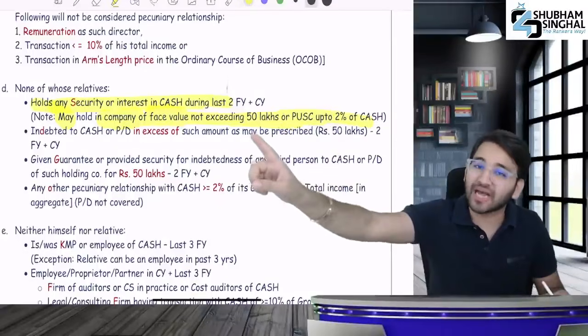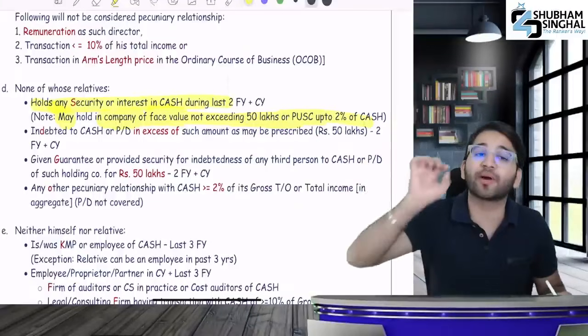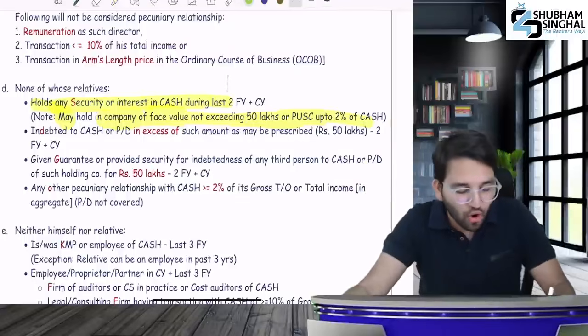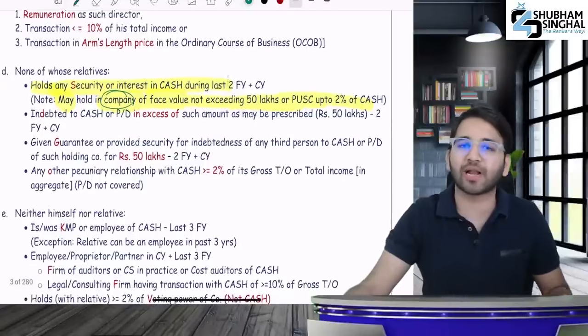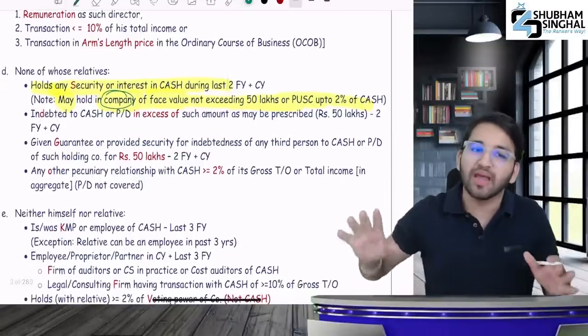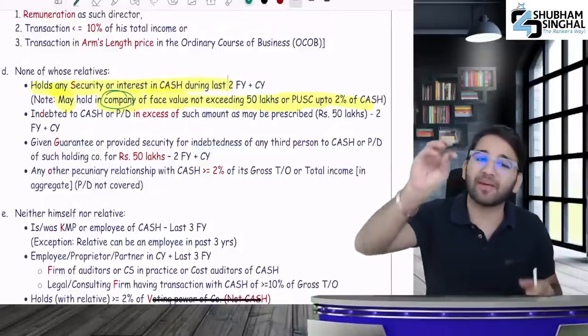That means you can hold face value up to 50 lakh or 2% of the paid up share capital. But who can hold? Only relative can hold. Relative can hold it in the company up to a face value of 50 lakhs or 2% of the paid up share capital. So security cannot be held in the CASH, but it can hold security in your company up to 50 lakh face value.